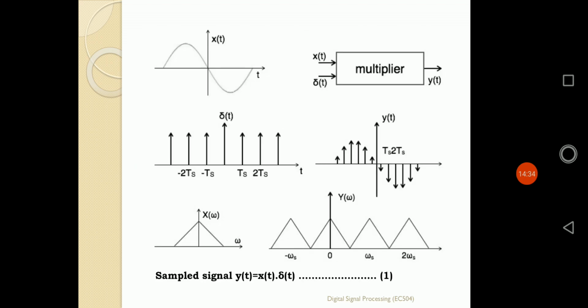So the last one, X of omega. The continuous time signal is defined by x of t, and whenever we find its frequency spectrum, its value is defined simply by X of omega. And whenever we find the frequency spectrum of y of t, we get its value in terms of Y of omega. So X of omega and Y of omega are nothing but the frequency spectrums of x(t) and y(t), the continuous time signal and discrete time signal.